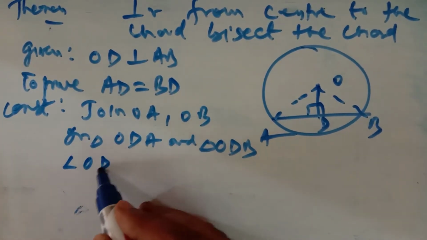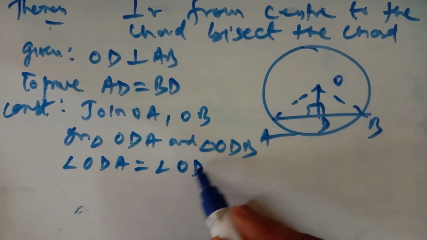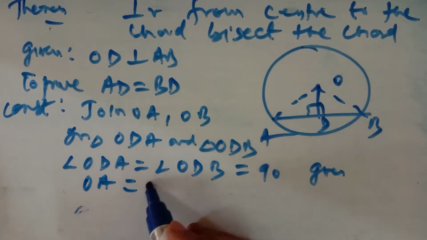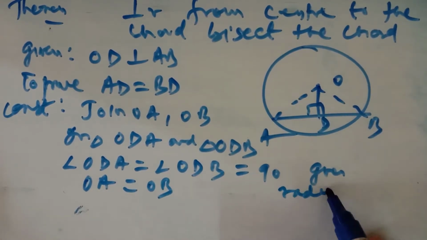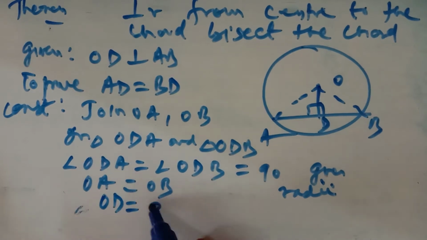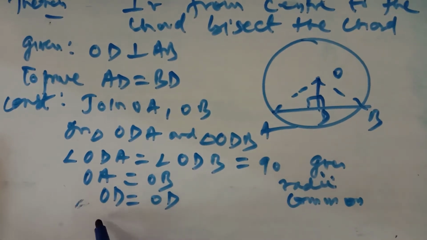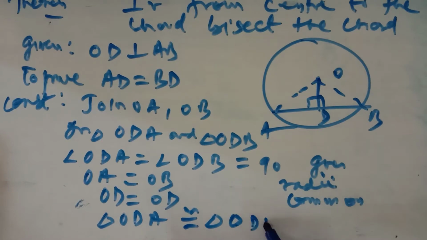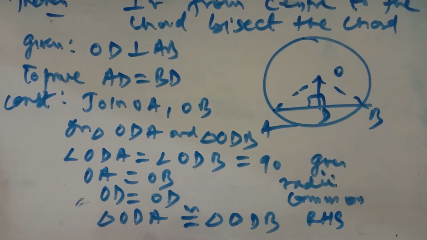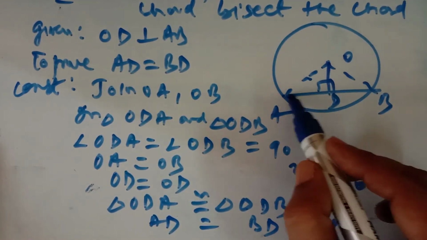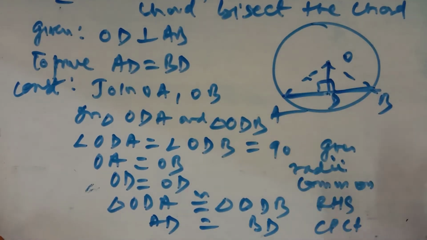Now angle ODA is equal to angle ODB, each is 90 degrees, it is given. OA is equal to OB, they are the radii of the circle, and OD is equal to OD because it is common. So I'll say that triangle ODA is congruent to triangle ODB by RHS. When they are congruent, then AD will be equal to BD, by corresponding parts of the congruent triangles.